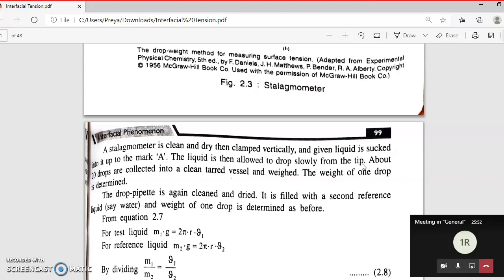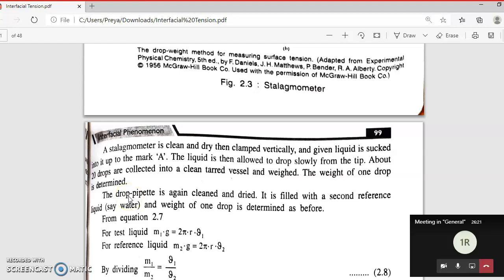Now, how many drops to collect? So we are going to collect 20 drops. 20 drops are collected into a clean vessel which should be pre-weighed. It should be weighed first, right? Allow 20 drops to collect in this pre-weighed vessel. Suppose you take a beaker, first take the empty weight and then take the weight of 20 drops. The weight of one drop is determined, right?